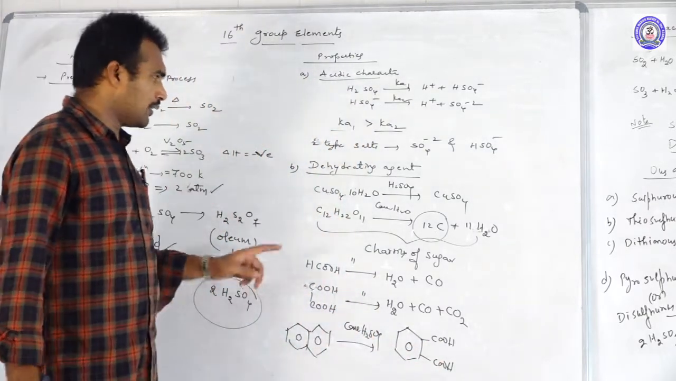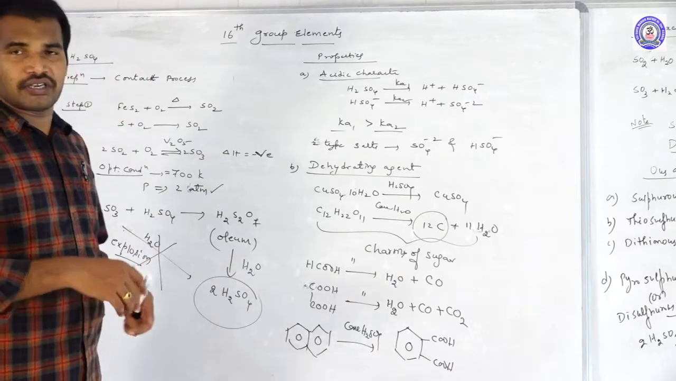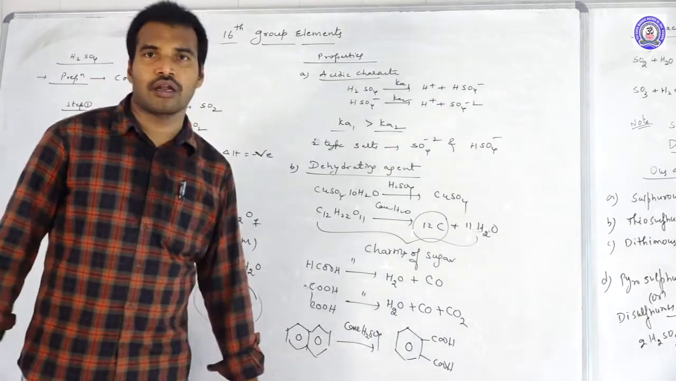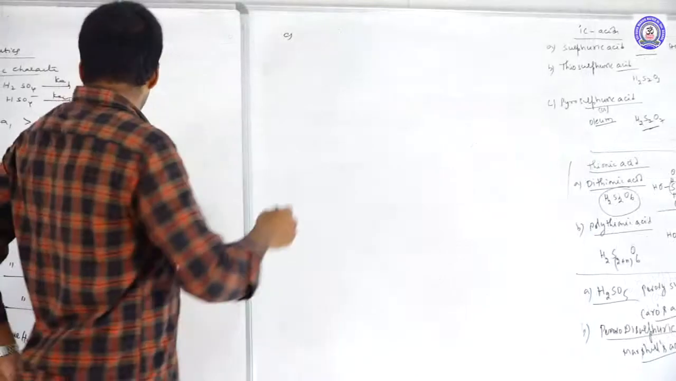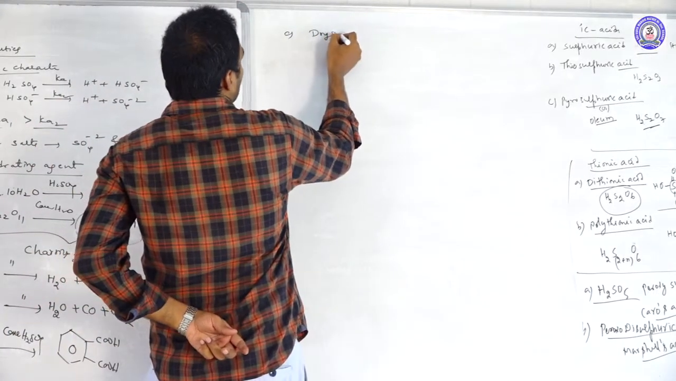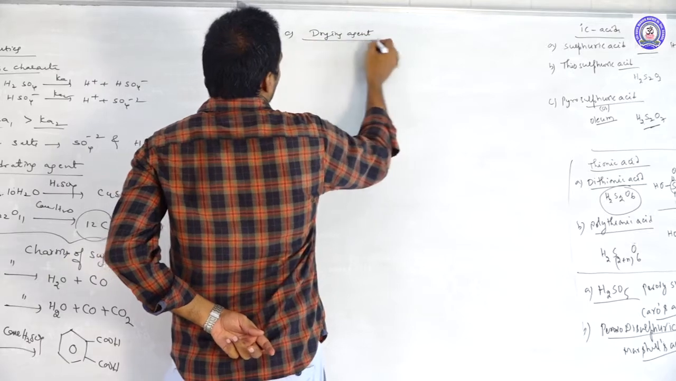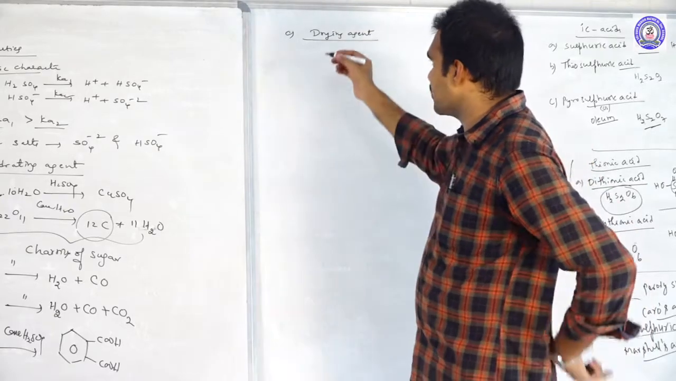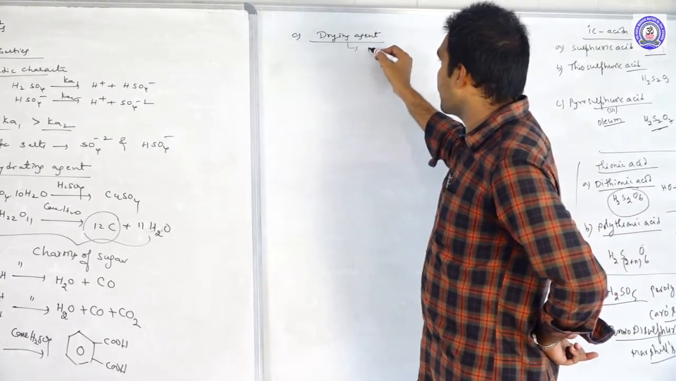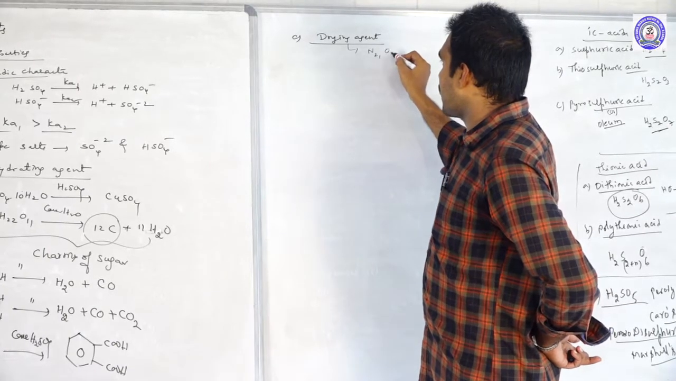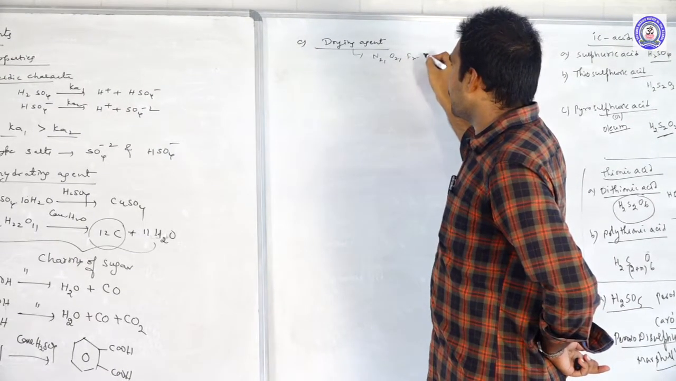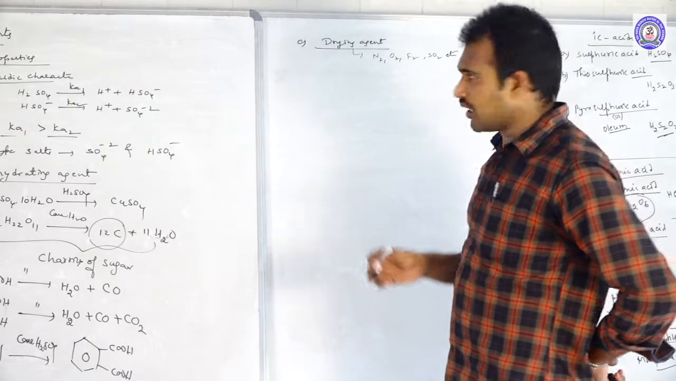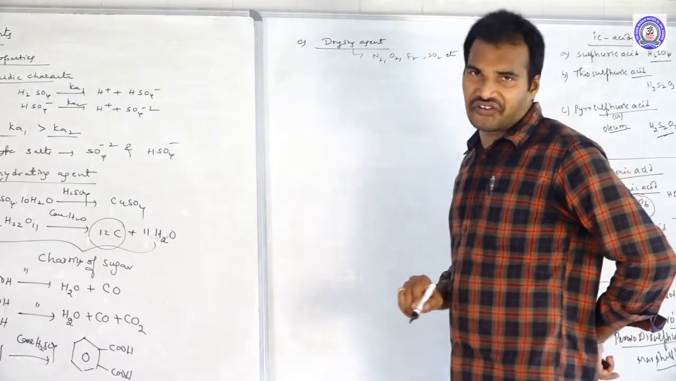So this is about the dehydrating properties of H2SO4. Not only as a dehydrating agent, we also use it as a drying agent. To convert moist gases into dry gases, we use H2SO4 as a drying agent. Drying agent for which gases? Especially for nitrogen, oxygen, fluorine, SO2, etc. For these gases, we use H2SO4 as a drying agent.